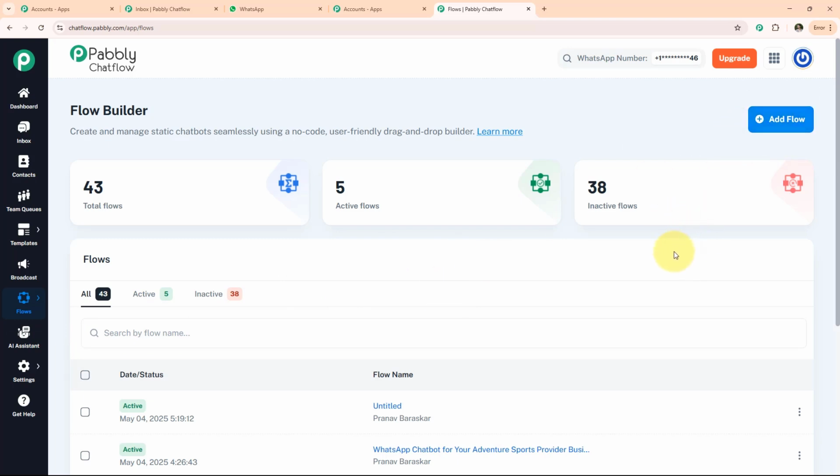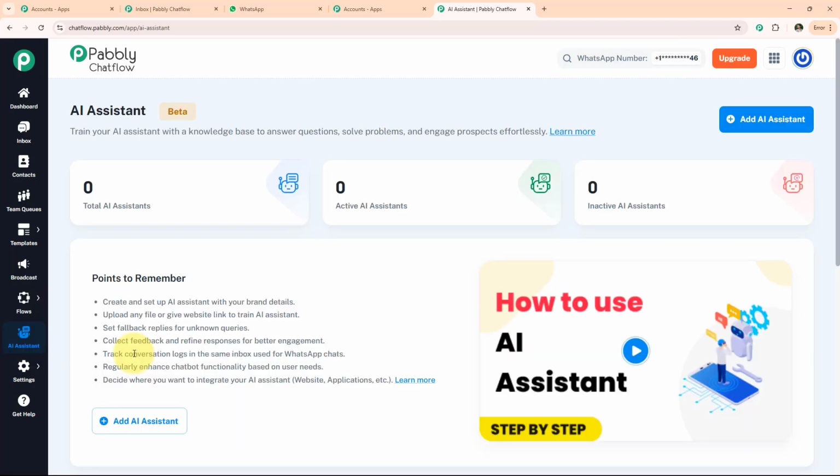Now we have an option AI assistant. We use AI assistant in Pabbly Chatflow by integrating AI tools like ChatGPT to understand user message, generate smart replies, and automate dynamic conversation within the chatbot workflow. Now we have an option settings and get help.